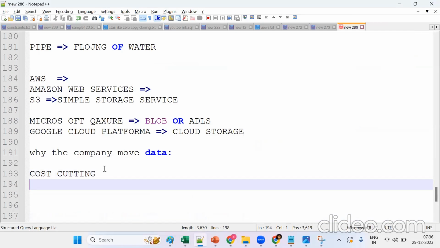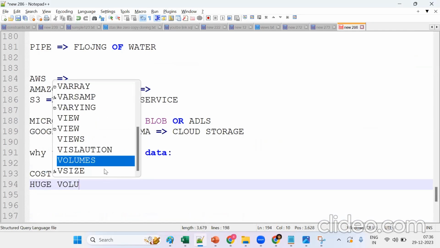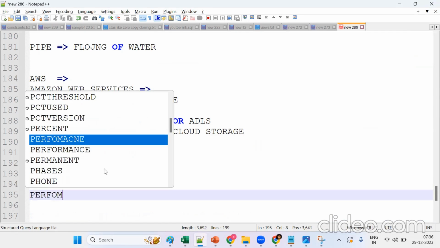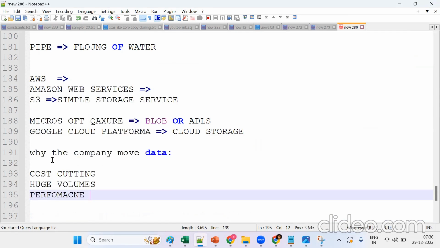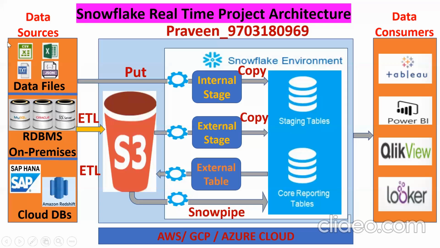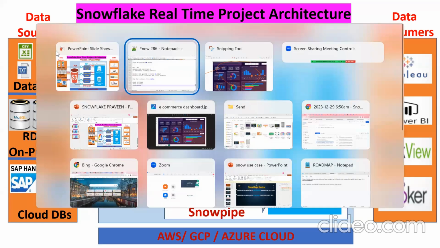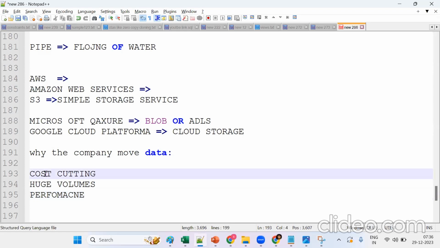That's why, huge volumes. It cannot handle them, and performance will get degraded. Now it's working fine, but when data keeps on increasing, it cannot handle it. That's why they want to move to one place, mainly for cost cutting, huge volumes, and performance.